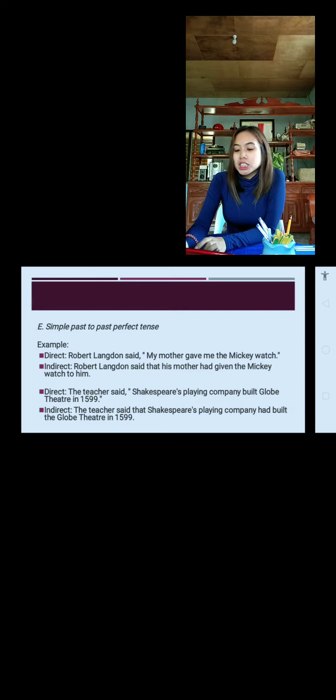Another example, direct speech: The teacher said, "Shakespeare's playing company built Globe Theatre in 1599." For indirect speech, it will become: the teacher said that Shakespeare's playing company had built the Globe Theatre in 1599. Had built, that is the past perfect tense of built.